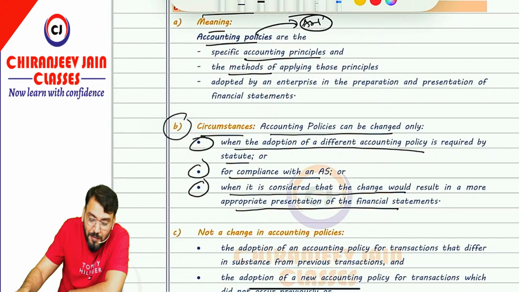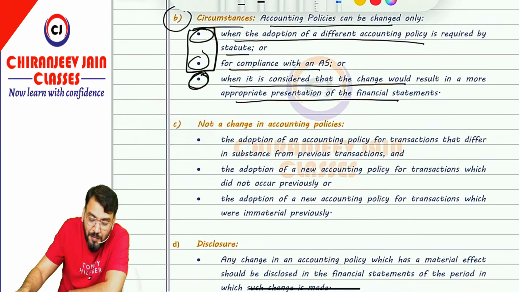Correct. So can I say these two are the mandatory changes: when adoption of a different accounting policy is required by law, or for compliance with accounting standard. But the third one is a voluntary change, that depends upon the judgment of management. Then point number C is also very important.